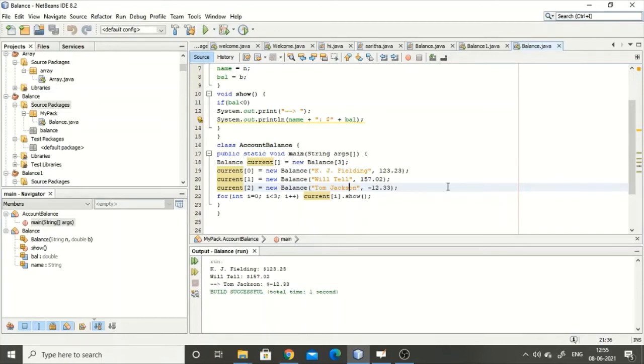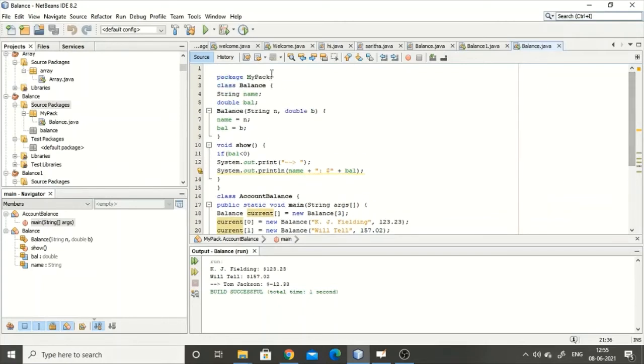But here, how we are supposed to run in the command prompt is java mypack, whatever your package name is, right? That is mypack dot balance, the name of this file: java space mypack dot balance. So this is how you're going to run it. To compile, make sure that the resulting class file is also in the mypack directory. So java mypack dot balance.